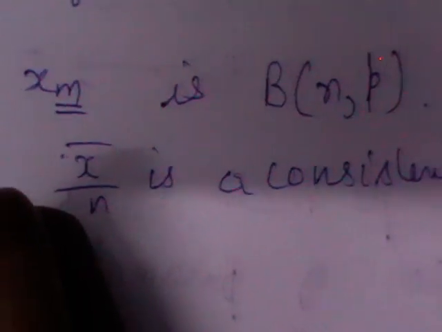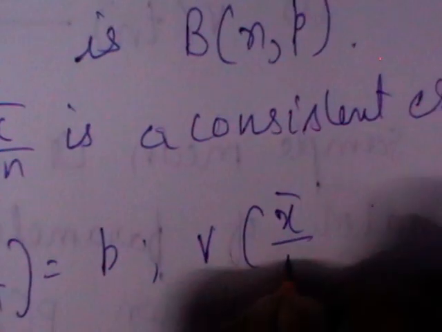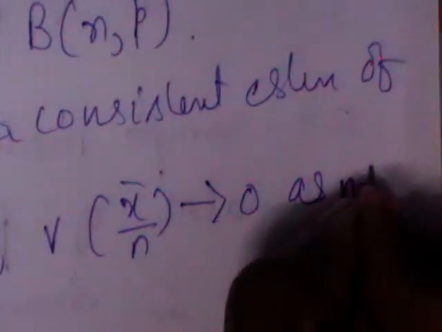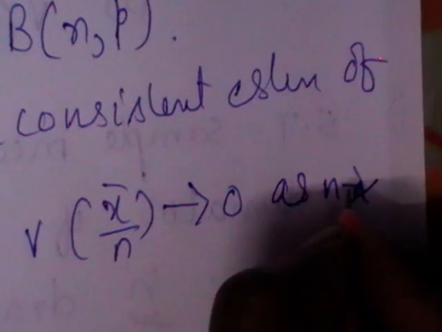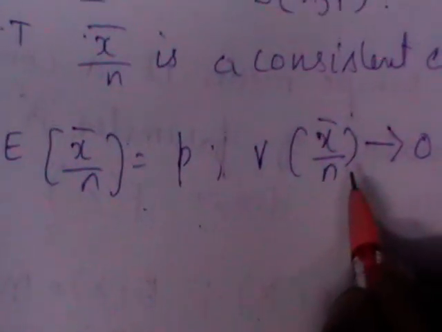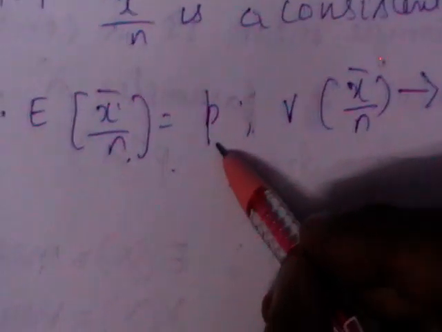Then you need to show expectation of x bar by n is equal to p and variance of x bar by n approaches 0 as n tends to infinity. These two you need to show. The criteria is E of Tn should be equal to theta, V of Tn tends to 0. In place of T you have x bar by n, in place of theta you have p.